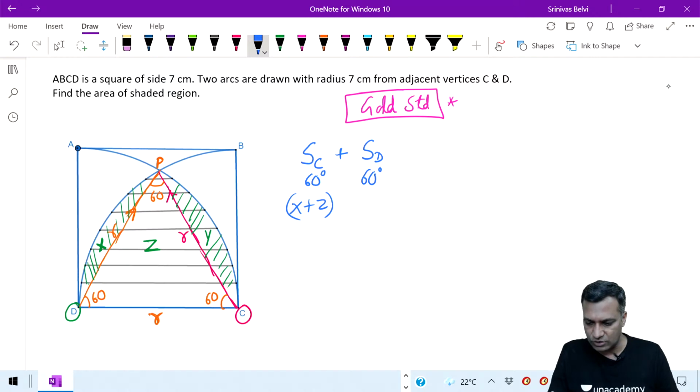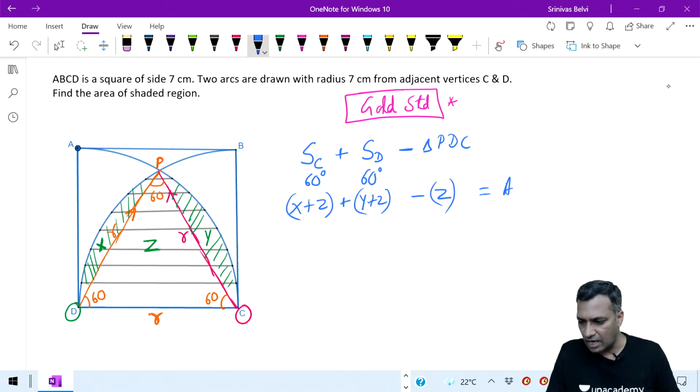What I get here is Y plus Z. Now I subtract the area of the equilateral triangle PDC. Well, what is the area of the equilateral triangle? It is Z.